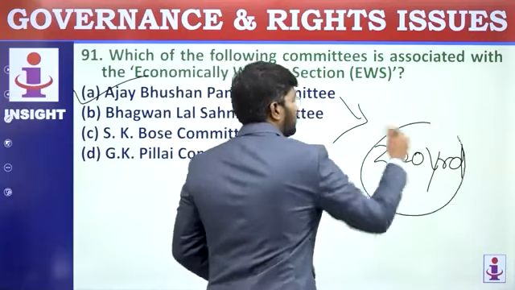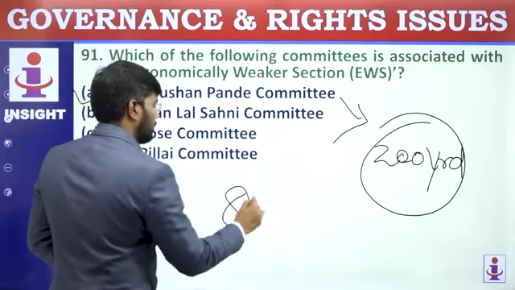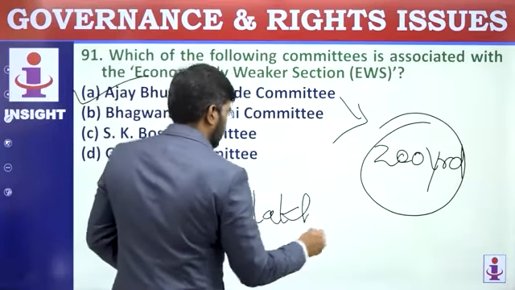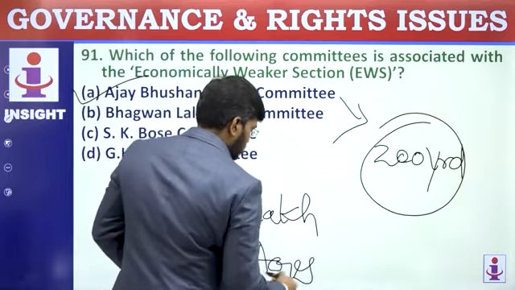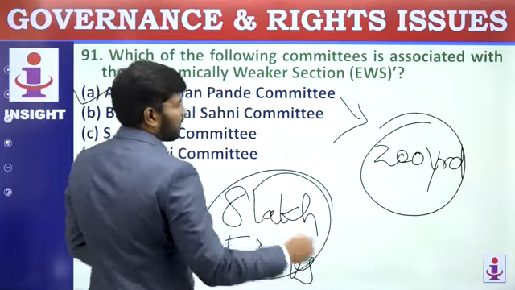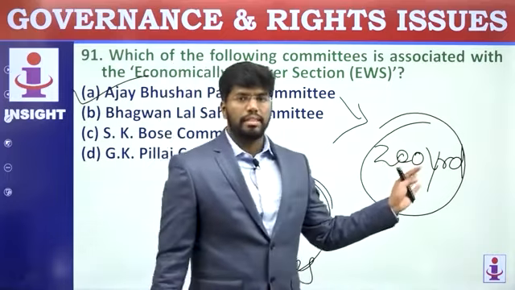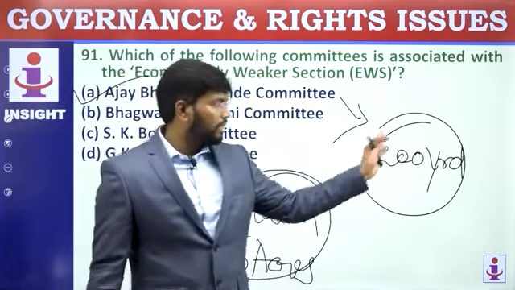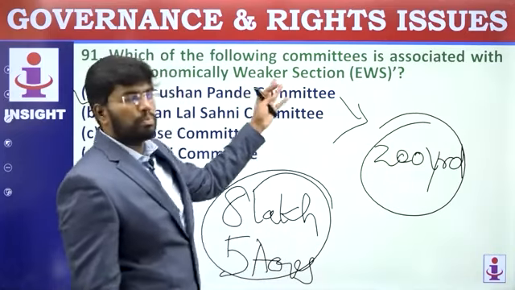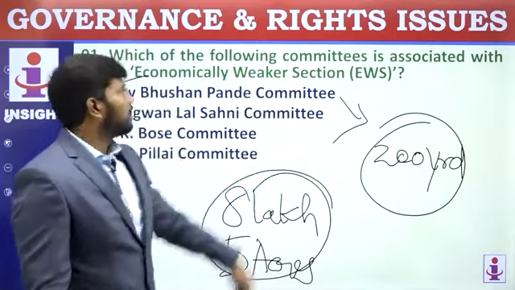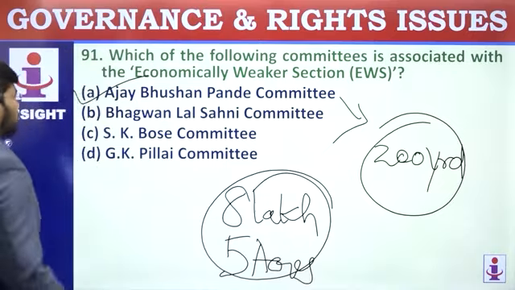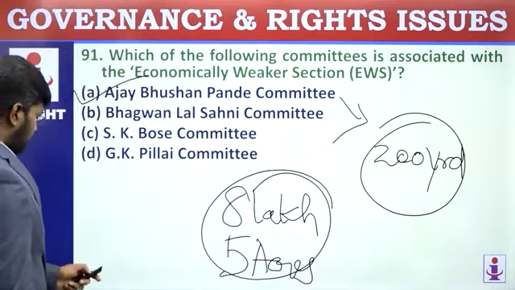Apart from the 8 lakh and 5 acres of land, there were other provisions, right? 200 yards in notified municipalities. These issues, they are trying to address. Ajay Bhushan Pandey committee was looking whether to have them or not. So, it is related to economically weaker sections. So, A is the correct answer.